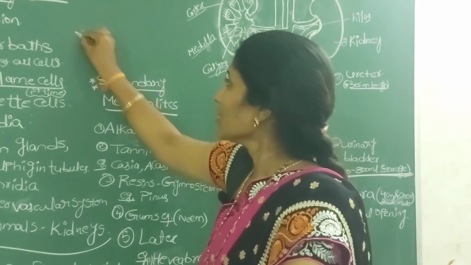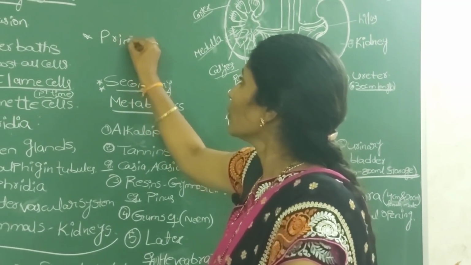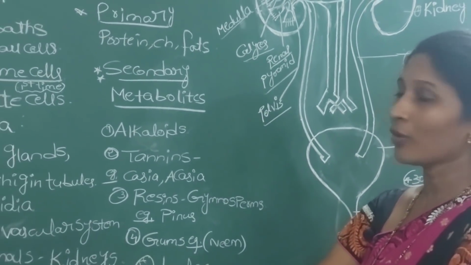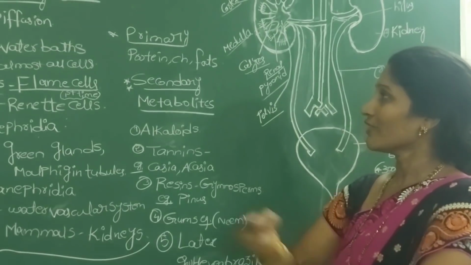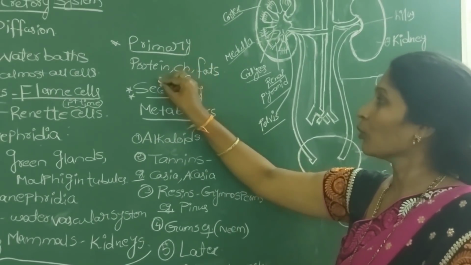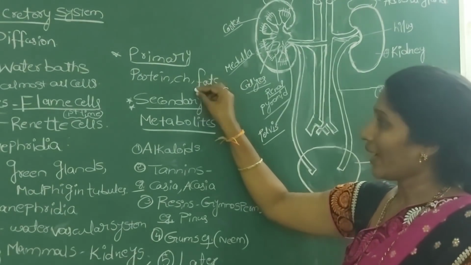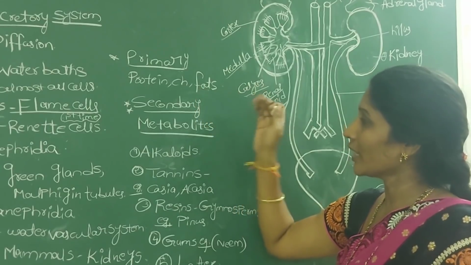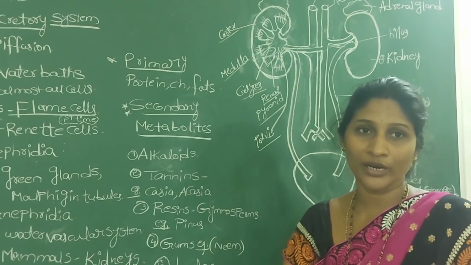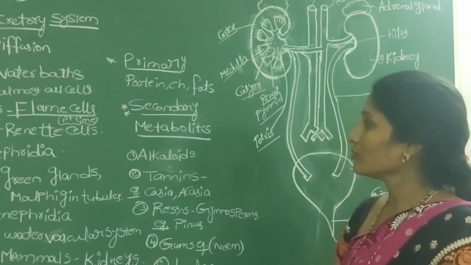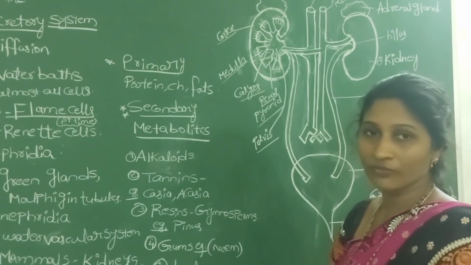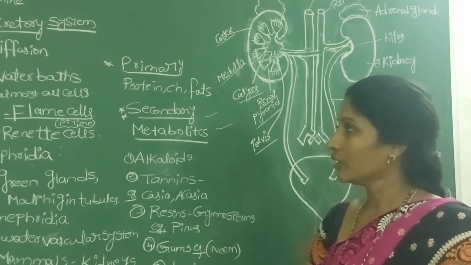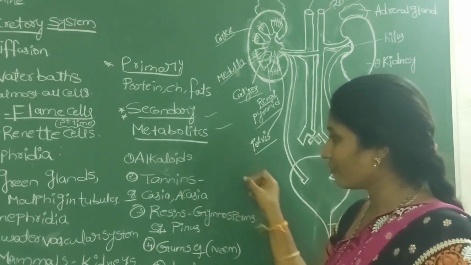The first one we call primary metabolites, like proteins, carbohydrates, fats, and these are used for general growth and repair of the plant body. Coming to another category, we call secondary metabolites. The compounds which are not used for general growth and repair of the plant body we call secondary metabolites. So these secondary metabolites are of different categories.